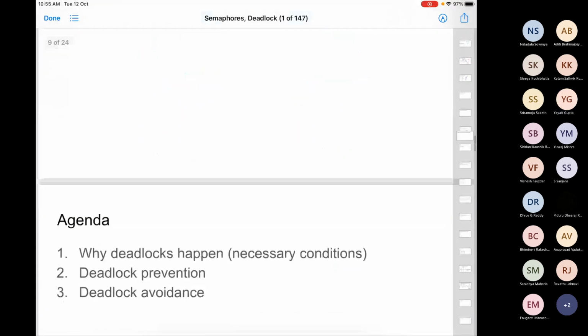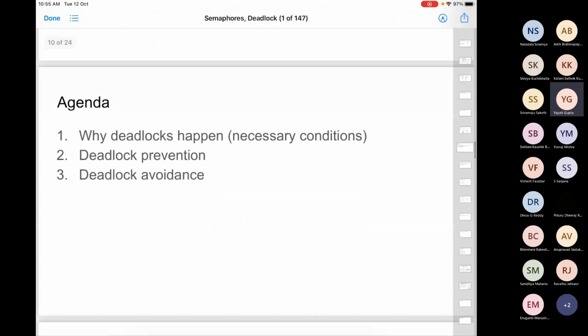What we are going to talk about today is these three things. First of all, why deadlocks happen: what are the necessary conditions which should hold in a computer for deadlocks to happen? In which kind of systems will a deadlock not happen? And then we are going to talk about two things: deadlock prevention and deadlock avoidance. Both of these sound the same. What's the difference between them?